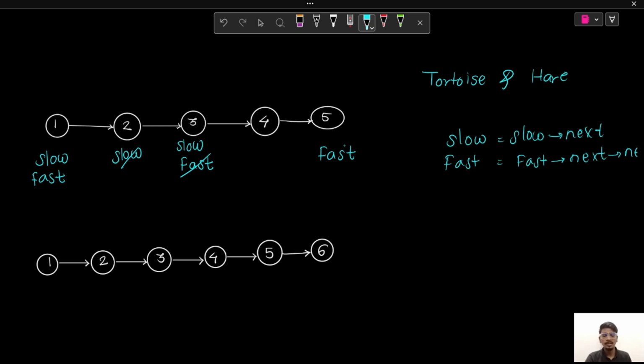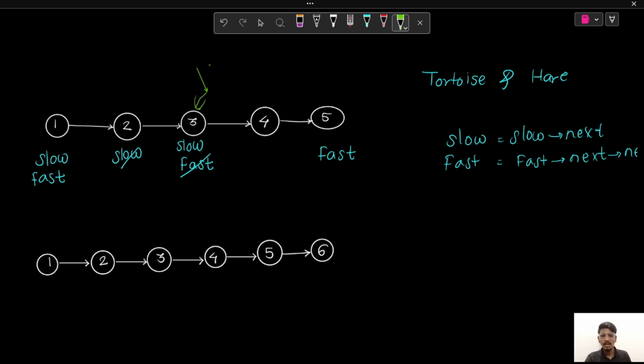As soon as our fast points towards the last node, you can see our slow is pointing at the middle of the linked list. So we'll stop iterating over here and we'll return our slow pointer as our answer, as it is pointing to the middle of the linked list.